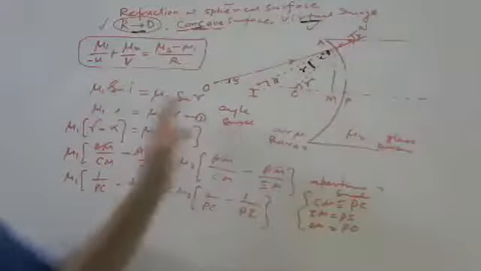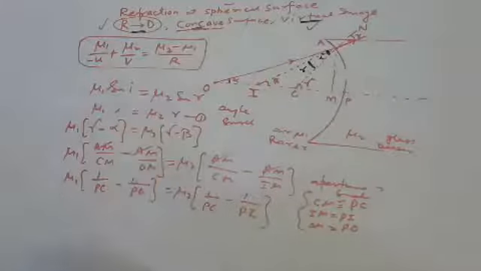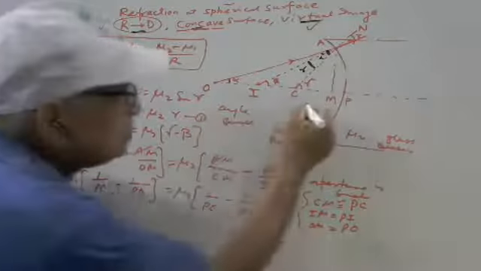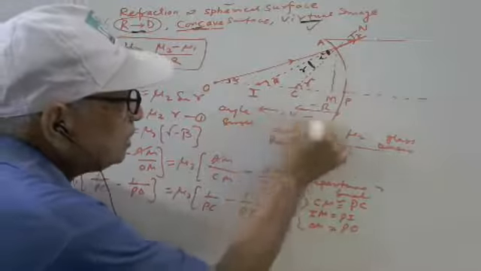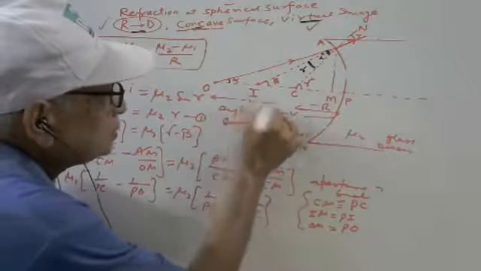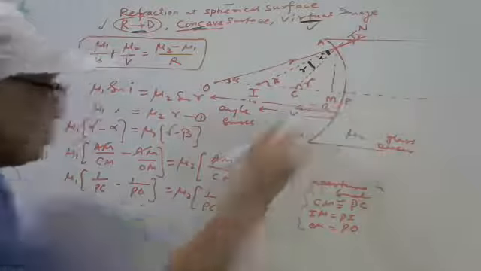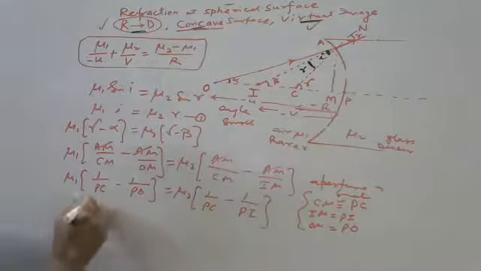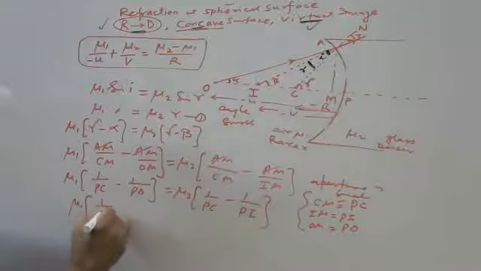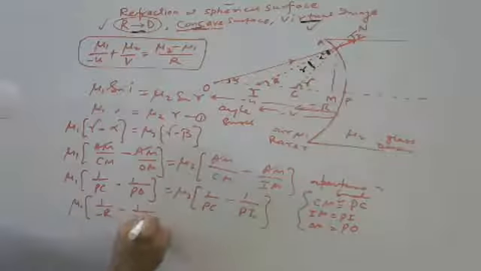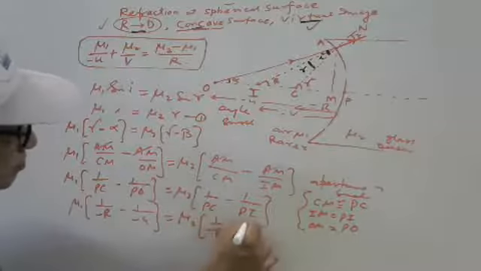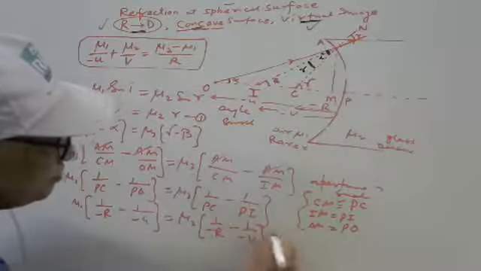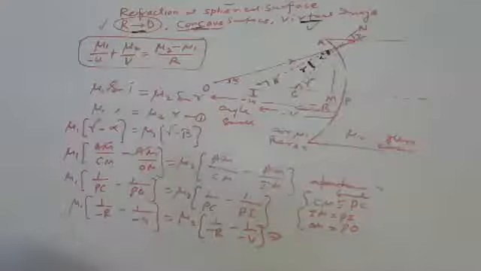Because all the distances are in the opposite direction of the incident ray, so R is minus, V is minus, U is minus. So put it here. PC means minus R, minus U, minus R, minus V. Okay.